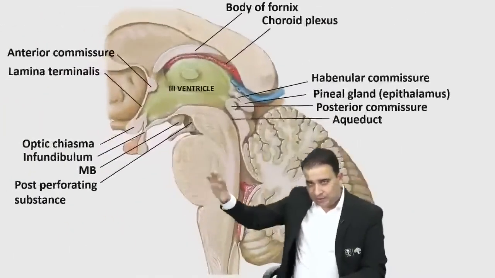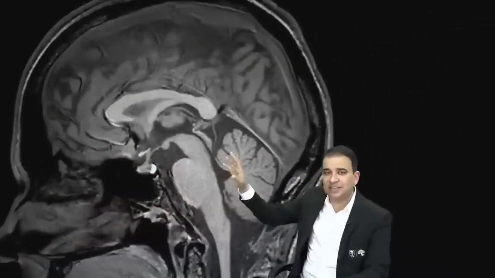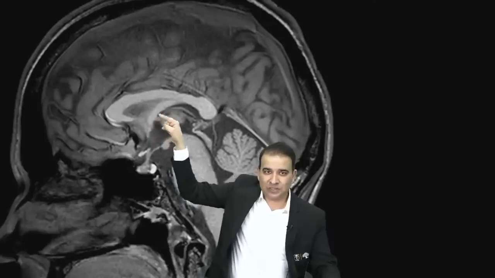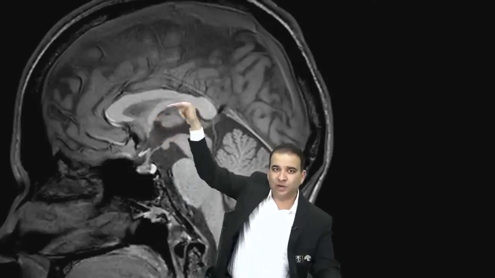Now, same thing, but I wanted to show another image. Now, let's try to identify on this radiological image here. Again, can you see what that is, guys? Corpus callosum. And that is the fornix. Look at that. That white matter bundle is the fornix here. And in between, we have the septum pellucidum. That's the septum pellucidum which will separate that. So this is the fornix. Obviously, below, the choroid plexus will be there. And that is where the third ventricle is present. So that is the roof of the third ventricle here.